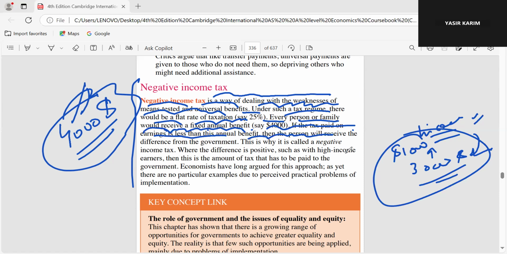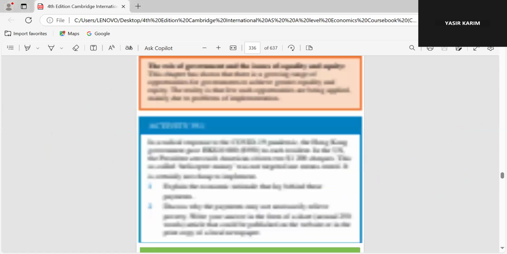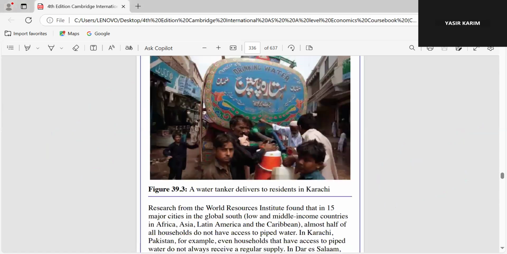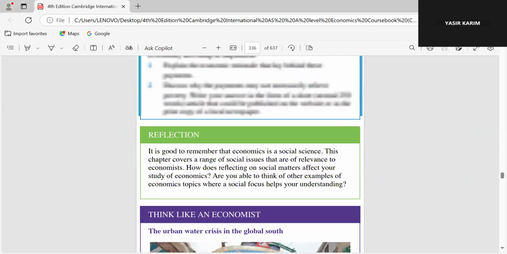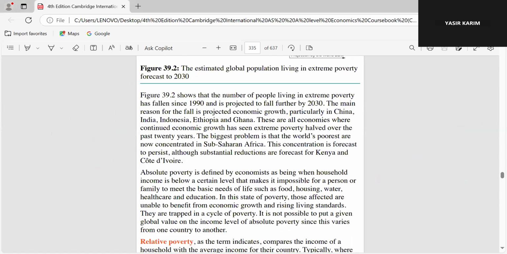However, this is not a practical policy and it is not launched in some countries. That's why they are mentioning it here. So this is the end of this chapter, and you should prepare this. It's a very good question, and it came as a 20 marks question in A2 economics. Okay, thank you very much for listening to me. Just prepare this question.